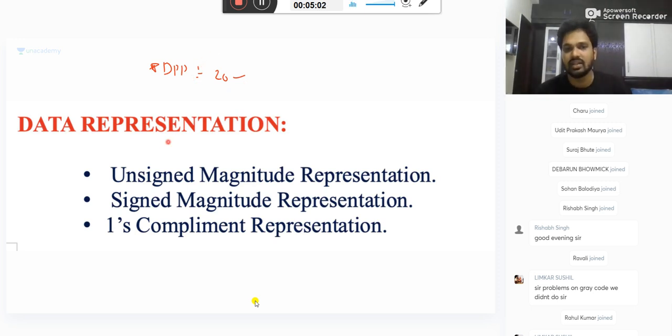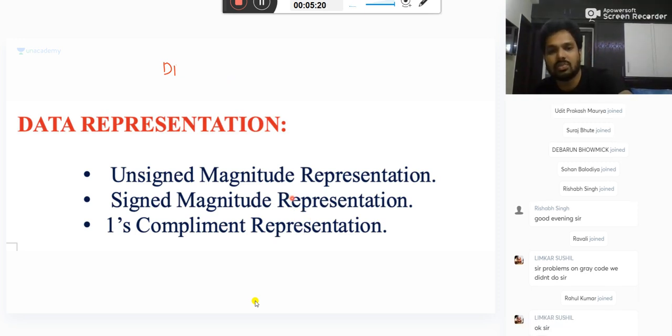And understand, whatever we are discussing in these number systems, questions on this do not end here. In Boolean algebra, in combinational circuits, in sequential circuits, using these codes, you will be getting questions. There we will be discussing. So today at the end of the class, please remind me, I will upload the DPP. So let's continue with the class.